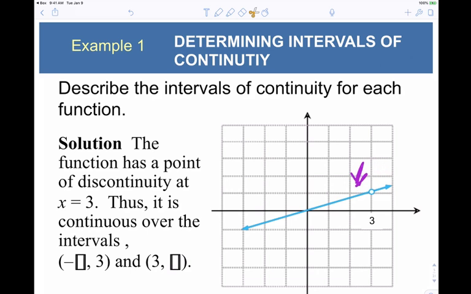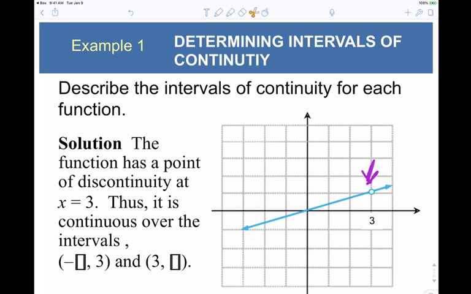Continuous means we can get to every point on the graph; there are no gaps, holes, or breaks. When there is a break or a gap or a hole, that means it's discontinuous. Continuous means we can trace the graph and get to every point without a gap or a jump, right? We can't go straight through here because it's not defined when x is 3. For instance, when x is 0, it's defined. When x is -1, y is here. When x is -3, y is here. What's the value when x is 3?